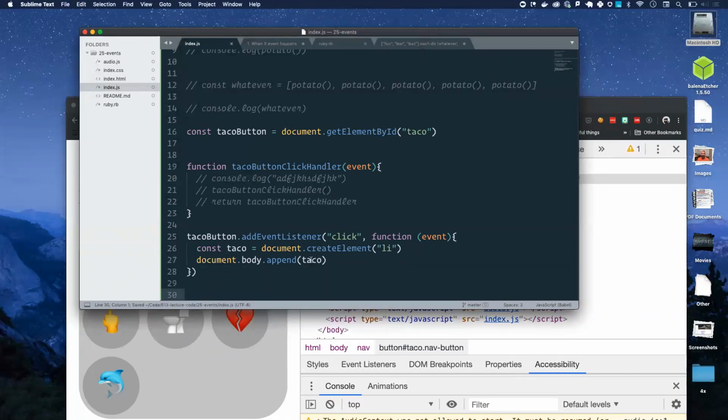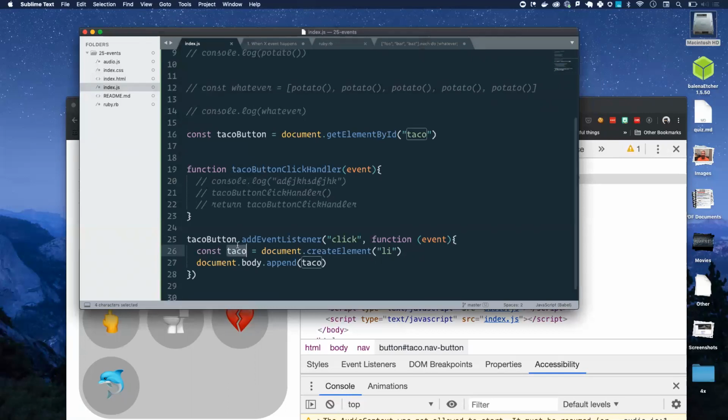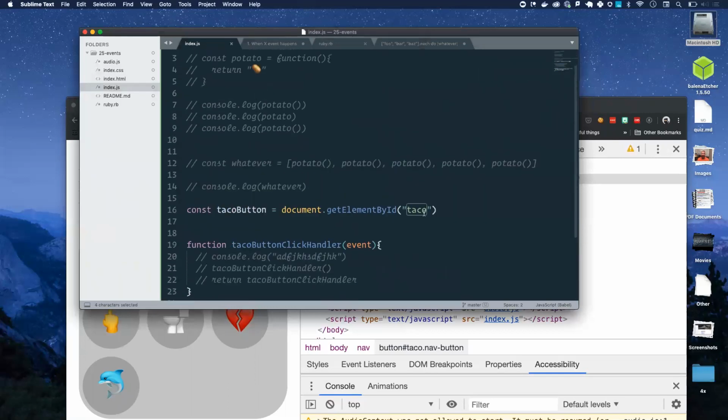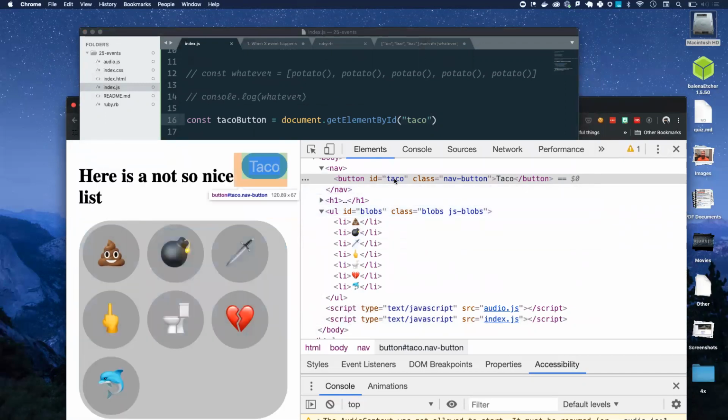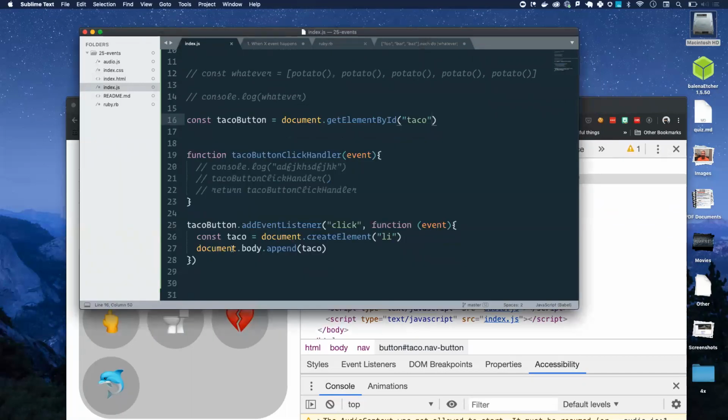Danielle? What's the difference between the taco string and this variable in here? Are those different? This one right here? Yeah. So this is getting an element by an ID that happens to be taco. That's the ID of that button. This taco is an actual variable that is set to a new li that we've created by the document. Does that answer your question? Yes. Awesome. Couldn't you also use let there? Yeah, either const or let will have the same scope. In this case, we're not going to reassign this variable, so I'm going to use const. We might mess with it, but that's actually fine.